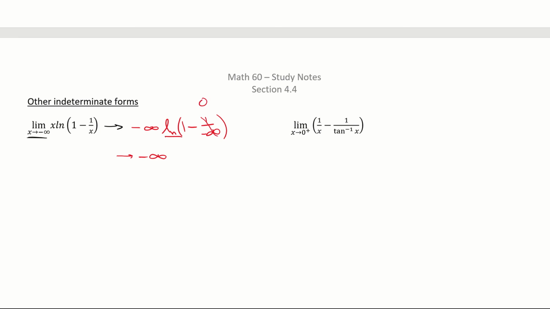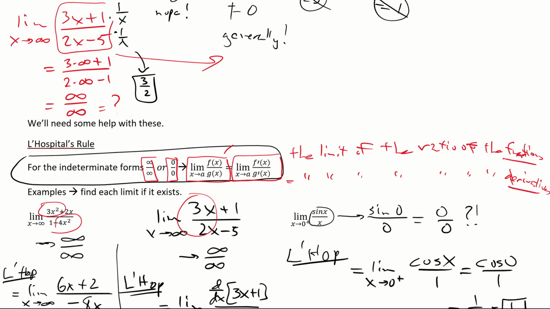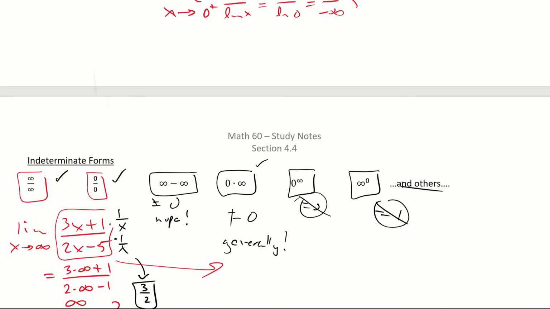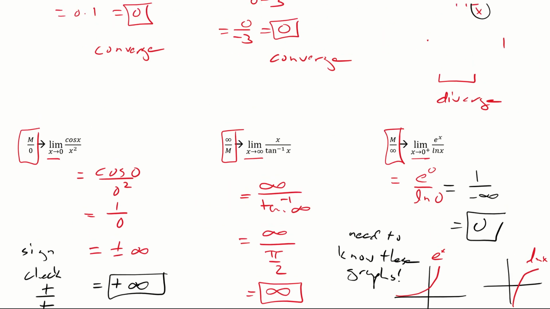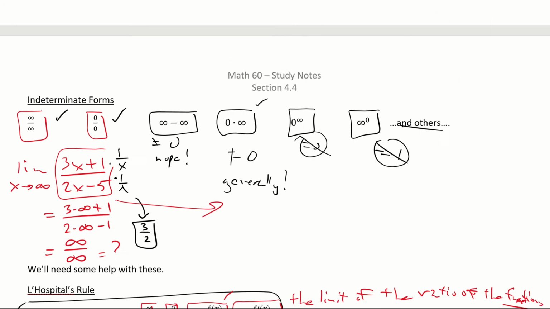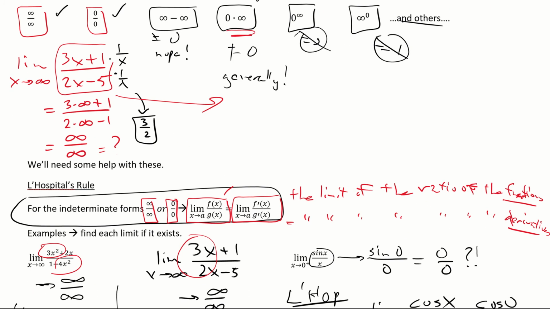So I really am looking at natural log of 1, and natural log of 1 is 0. So I've got this weird case: minus infinity times 0. That's one of the stranger types that I pointed out to you way up here somewhere. Not that far. Okay, it's this one, isn't it?